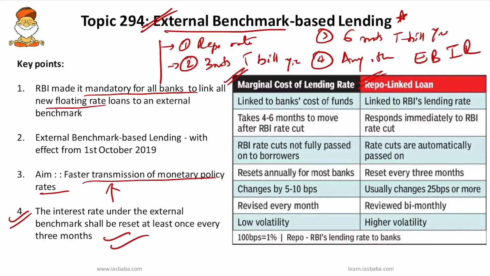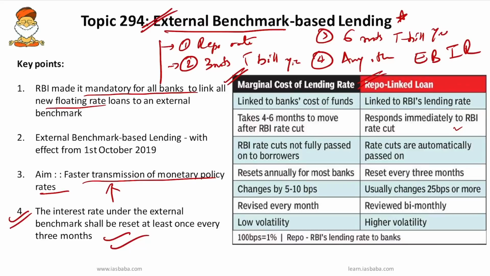So the marginal cost of lending rate, MCLR, is linked to the bank's cost of funds. However, repo linked loans will be linked to the RBI's lending rate. Usually under MCLR it takes 4 to 6 months to move after an RBI rate cut. However, in a repo linked loan or external benchmark, it responds immediately to the RBI's rate cut.